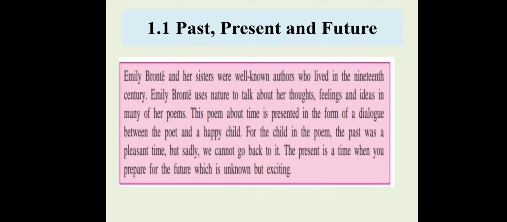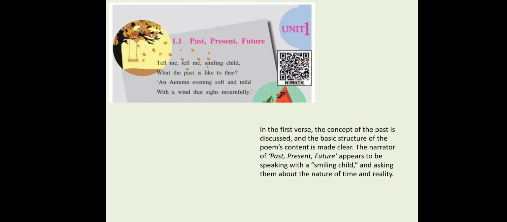Let us see the poem stanza-wise. Let us see the first stanza. In the first stanza, the poetess is asking the happy child, tell me, smiling child, what the past is like to thee.